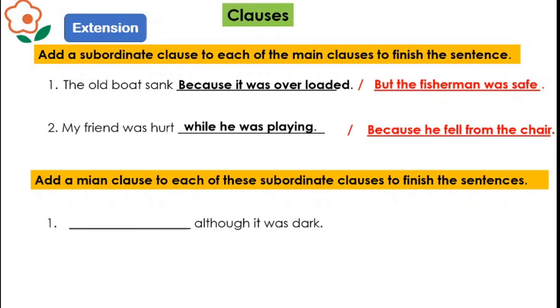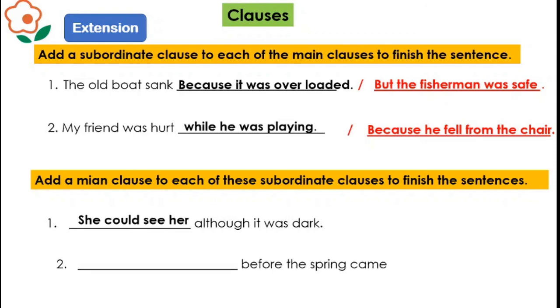Secondly, we have to add the main clause to the blanks. Number one is dash, although it was dark. So you can add here, she could see her although it was dark, or you can also add some other clauses. Number two is dash before the spring came. So you can say, our exams will be finished before the spring came. So repeat it and practice it.